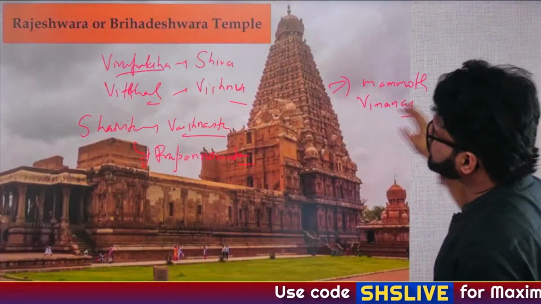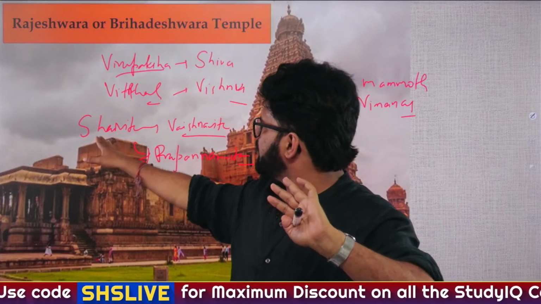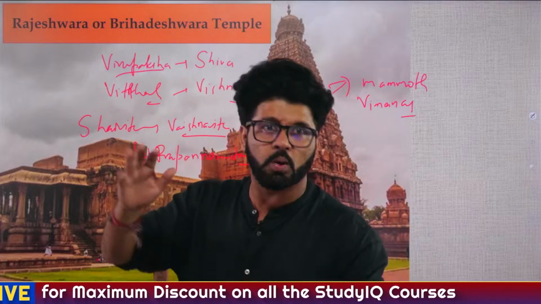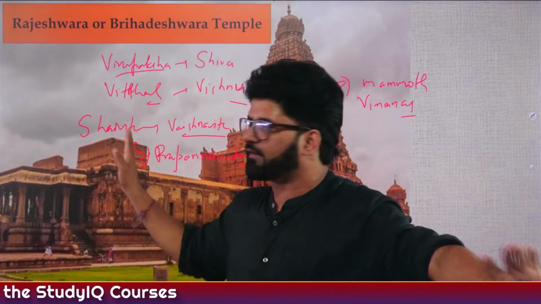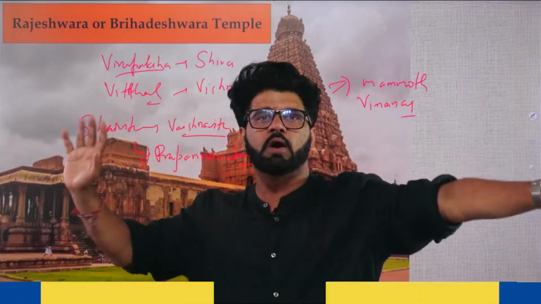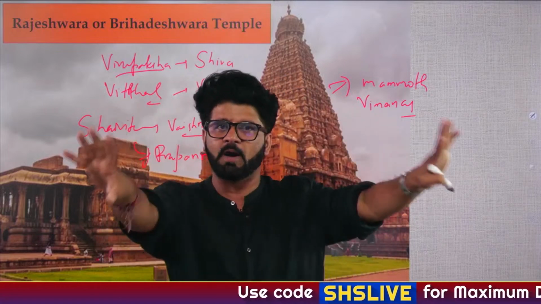So again, why I told you about this particular example, that when we'll talk about Vijayanagara, you will see initially the early Vijayanagara rulers, Sangam, Saluva, Tuluva, Aravidu, you talk about different dynasties of Vijayanagara. So Sangam rulers, they were Shaivites. Later on, you will see Saluva, Tuluva, Aravidu, most of them were Vaishnavite. So Alvars and Nayanars, we'll talk about them in Bhakti movement.